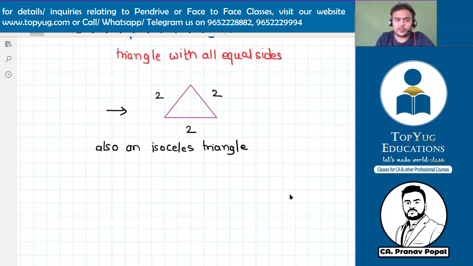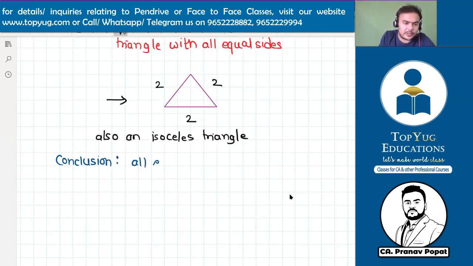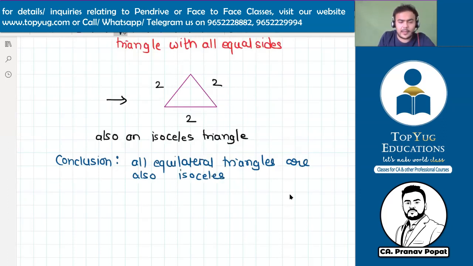So there is one conclusion that you all need to know. All equilateral triangles are also isosceles. And vice versa?